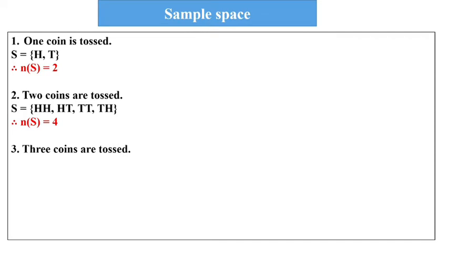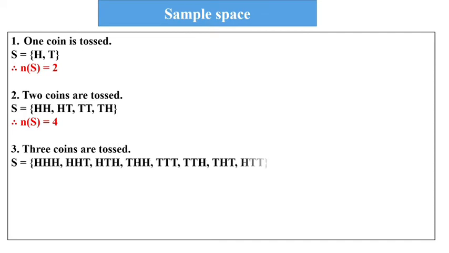Now students, if 3 coins are tossed, it means all 3 coins can be head, head, head, then head, head, tail, and so on, and then all 3 tails, tail, tail, head, tail, head, tail, tail. It means the total possibility, the number of samples, is 8. If 1 coin is tossed, the sample will be 2. If 2 coins are tossed, the sample will be 4. If 3 coins are tossed, the sample will be 8.